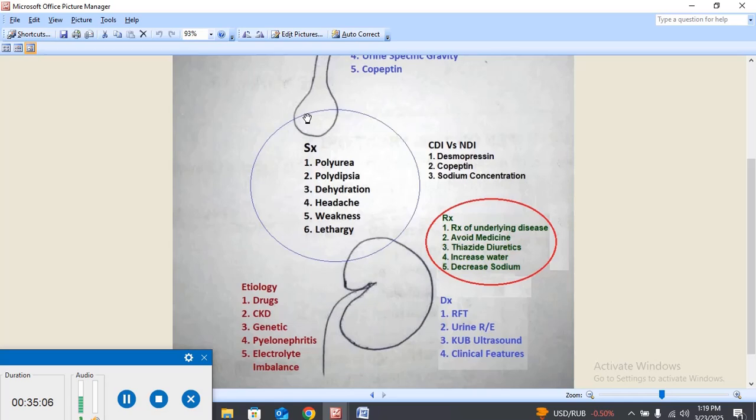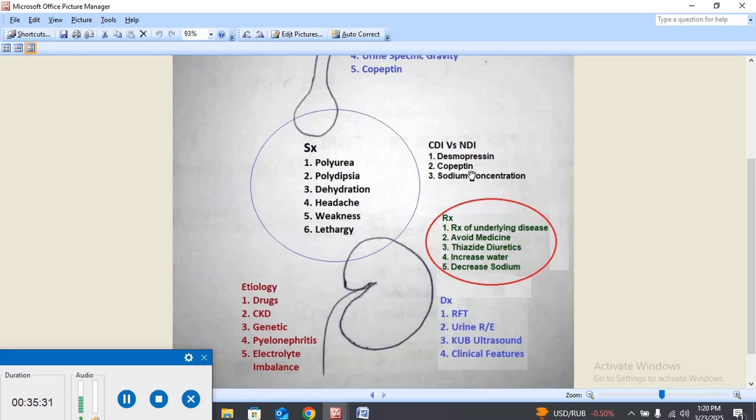But if there is secretion of antidiuretic hormone but your kidney is not functioning, for example, this is nephrogenic. In the case of nephrogenic diabetes insipidus, the desmopressin will not work. Desmopressin will not work in the nephrogenic, and desmopressin will work in the central diabetes insipidus. So this is used for the differentiation of the central versus the nephrogenic diabetes insipidus.